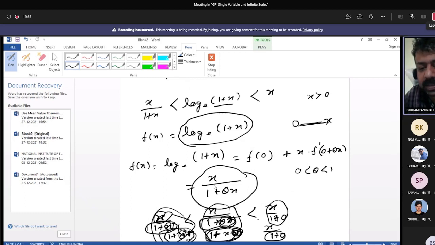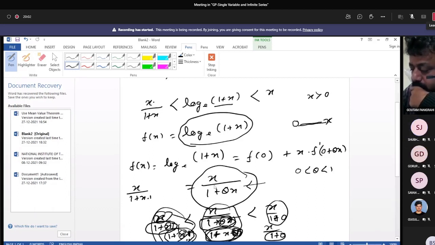So see, this expression is ln of 1 plus x. So x upon 1 plus x is less than ln of 1 plus x. How is it? x by 1 plus x means x by 1 plus x into 1. Sir, the first statement above is saying about the expansion according to the rule. How does it come as x by 1 plus theta x?